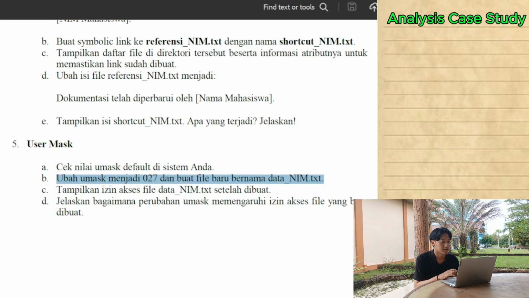The last task is umask, and it requires checking the default umask value on the system and changing the umask to 027, and then creating a new file named data_nim.txt. These two points seem quite simple since I've already done this in the previous task. So to complete this, I just need to use the umask command. Just the umask command, and then the second task is umask 027, and that's complete.